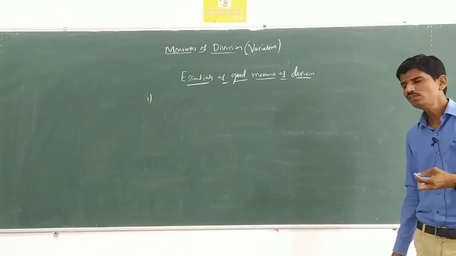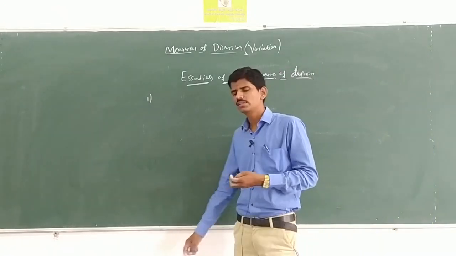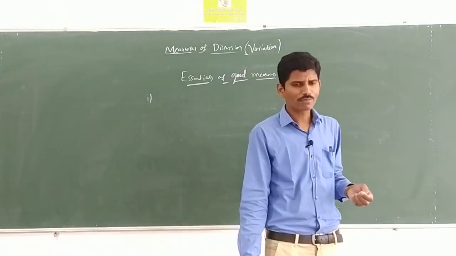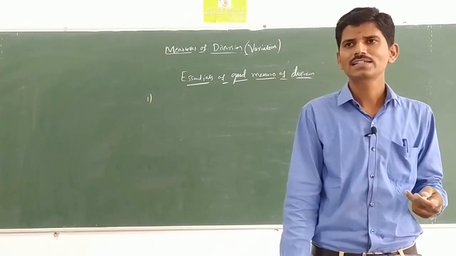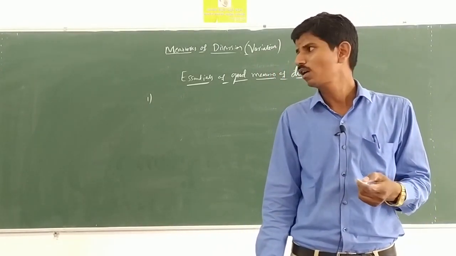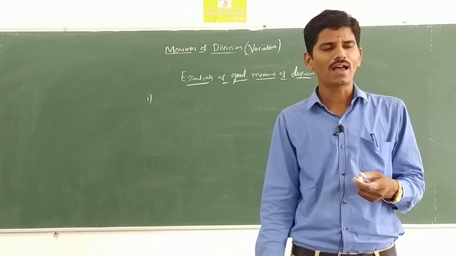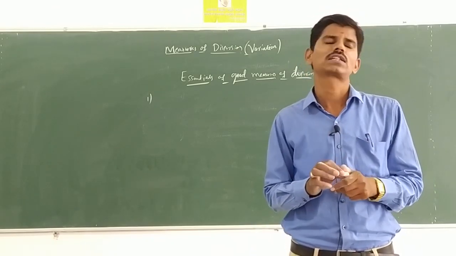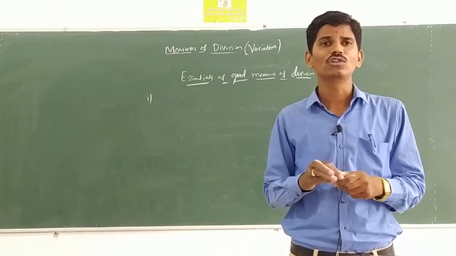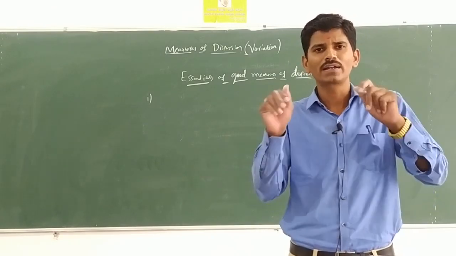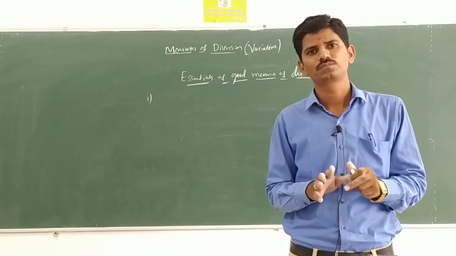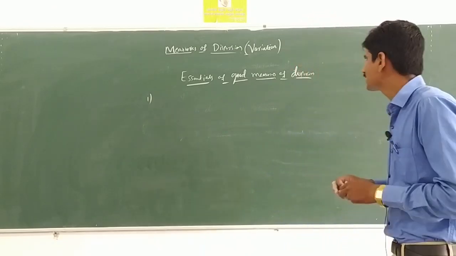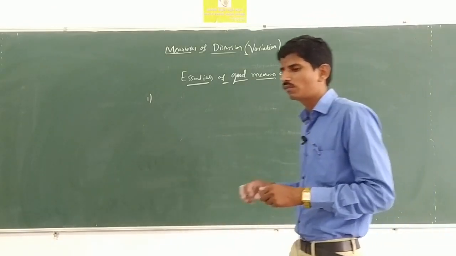The next, it should be well defined by a mathematical formula. The next, it should be capable of further mathematical treatment. And last, sixth one is it should not be affected by abnormal extreme values. If a very high value is there, there is no effect, and it can be used comfortably. Okay, these are the essentials of good measures of dispersion.